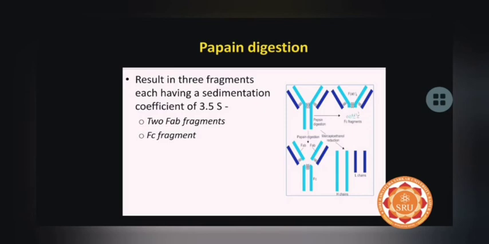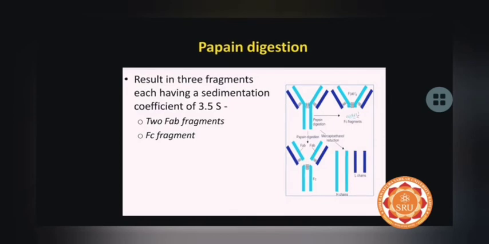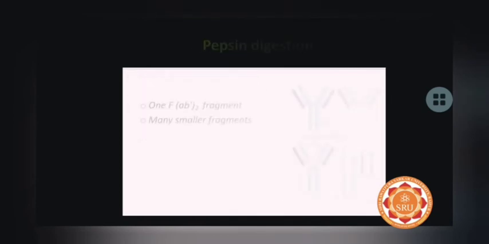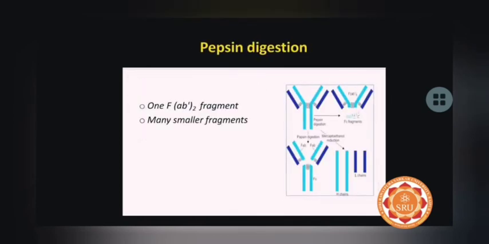As you can see in the figure, 2 FAB fragments and 1 FC fragment were formed. Similarly, when the antibody molecule was digested with pepsin, 1 F(ab')2 fragment and many smaller fragments were formed.